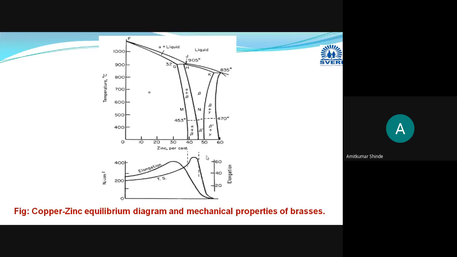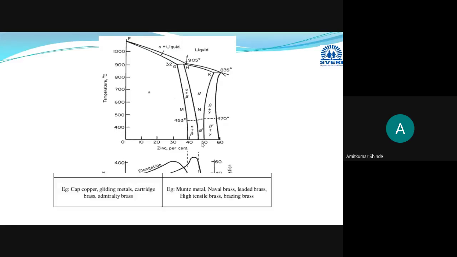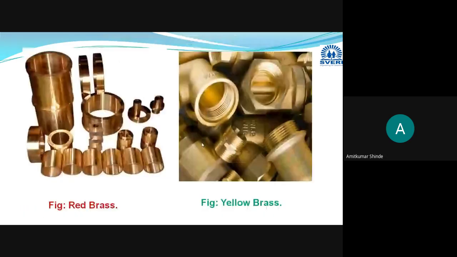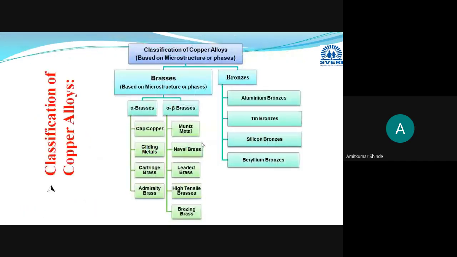His question is, they have taken it just for the purpose of commercial application. Only one type which is having more than 50% amount is used, and that's why they have added it. This is the alpha beta brasses type.